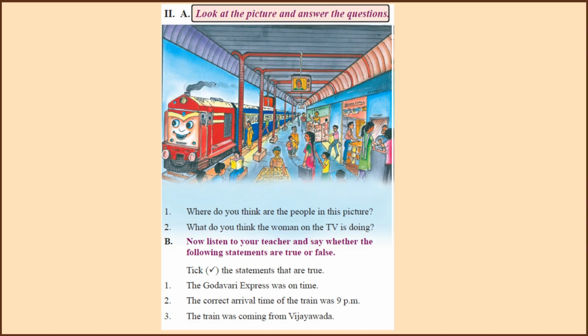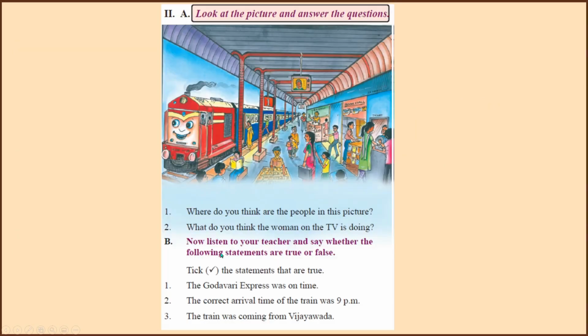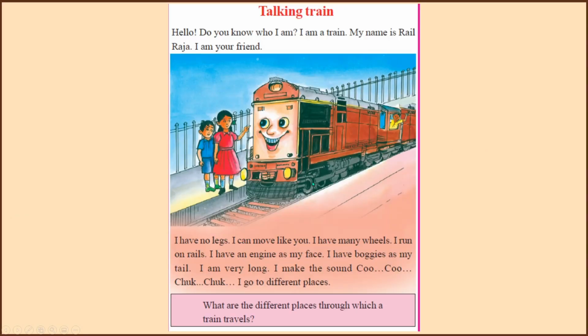We have seen in the last image that the train arrived. You can see here the train arrived at 2 to 10. It was 2 to 10 when the train arrived, and it says the time is 9 p.m. You decide whether it is true or false. The train is coming from Vijayawada. So you decide from where the train was coming. These are the questions that we already discussed. And now let's begin the story.